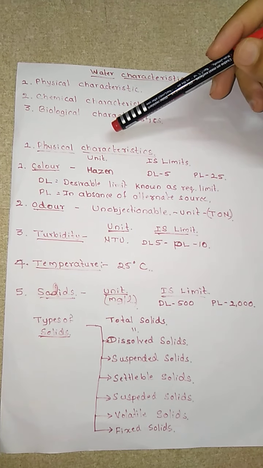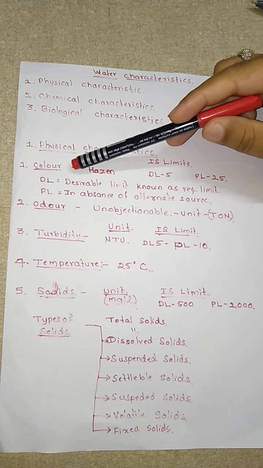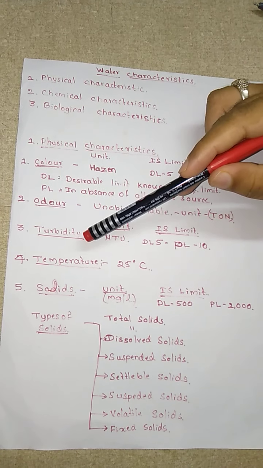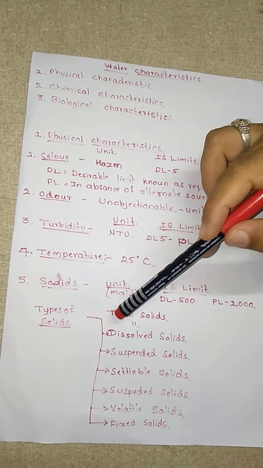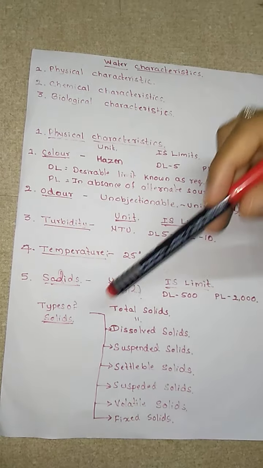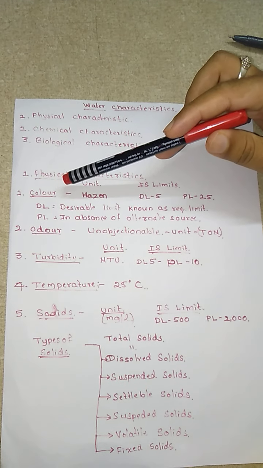Coming to the physical characteristics, the water will have color, odor, turbidity, temperature, and solids. For solids, we are going to have other types in it. So first we are going to discuss the color.